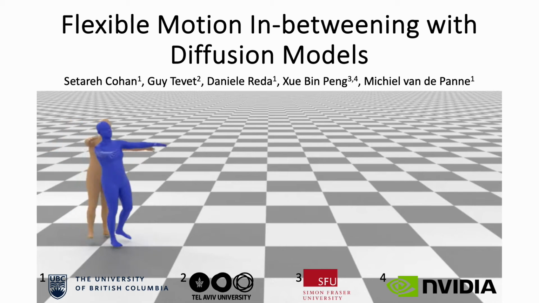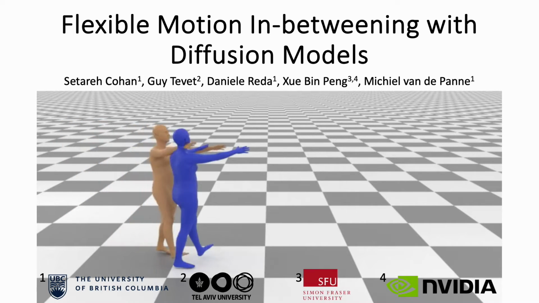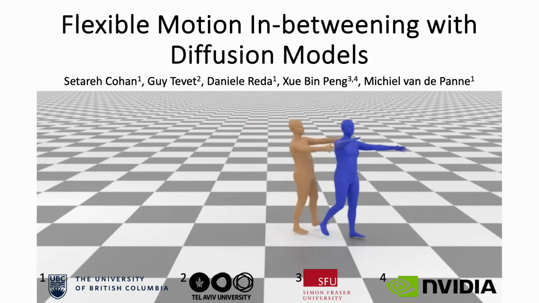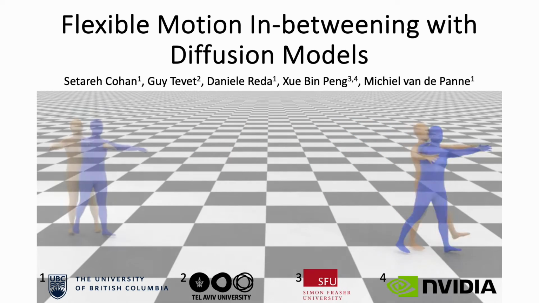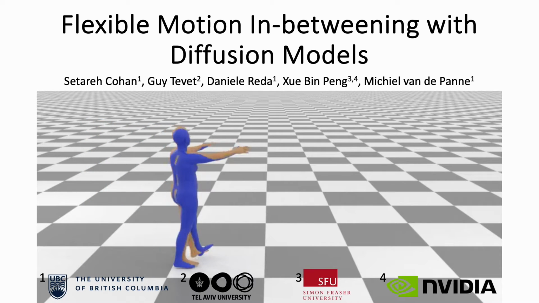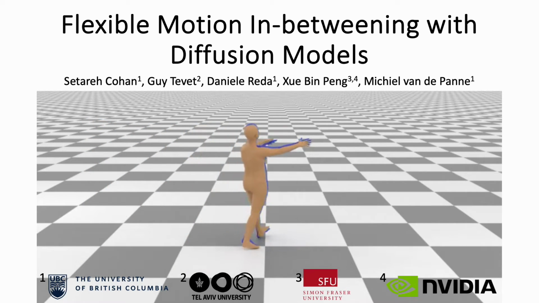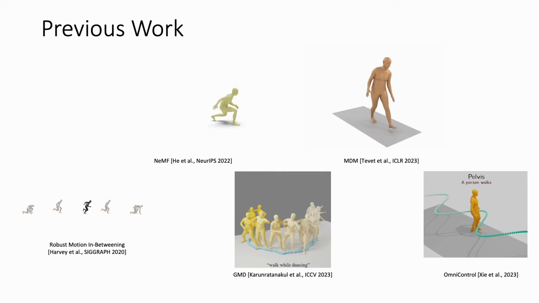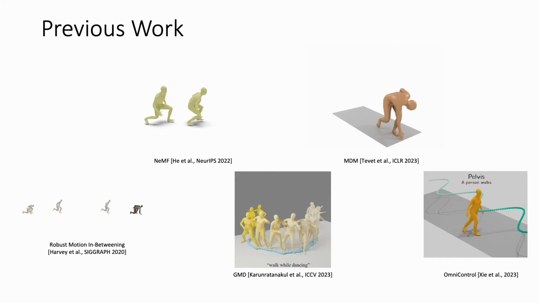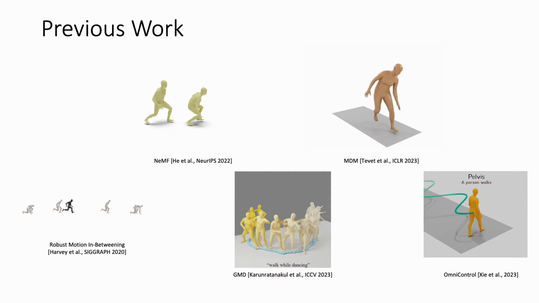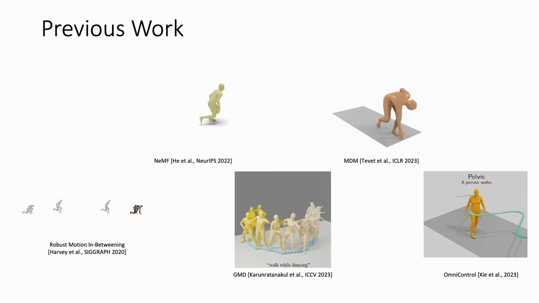We present conditional motion diffusion in-betweening, a simple and flexible diffusion-based method capable of producing fast, controllable, and high-quality motions from sparse keyframes, partial keyframes, and text. Keyframe in-betweening is a long-standing problem with lots of applications in the industry, and deep learning methods have made advancements in this area. However, there still remains room for improvement.